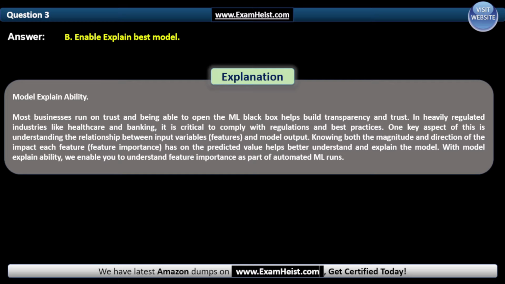One key aspect of this is understanding the relationship between input variables and model output. Knowing both the magnitude and direction of the impact each feature has on the predicted value helps better understand and explain the model. With model explainability, we enable you to understand feature importance as part of automated ML runs.